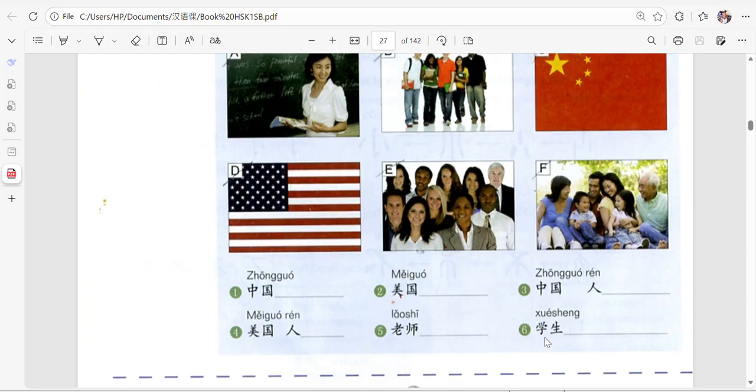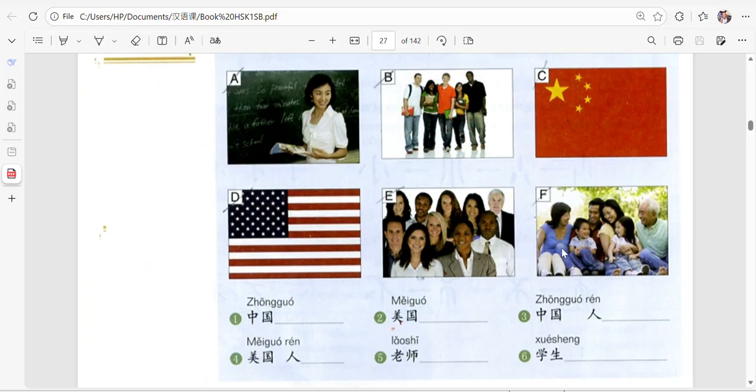We have number 6, which is 学生. 学生 means what? Who can guess?